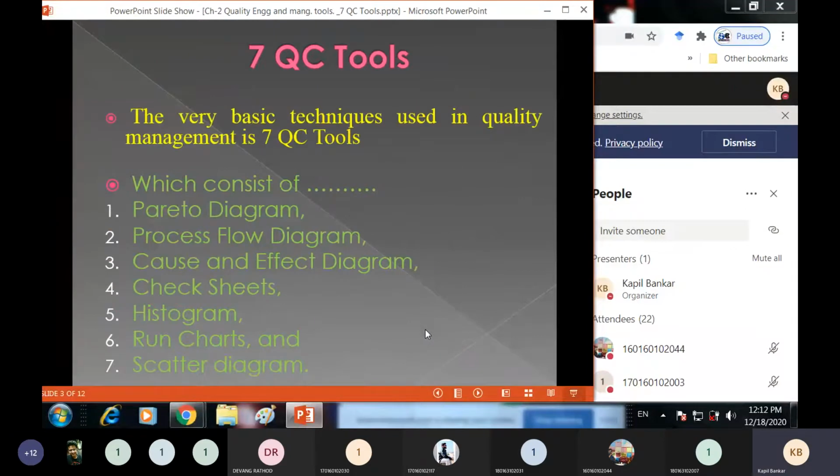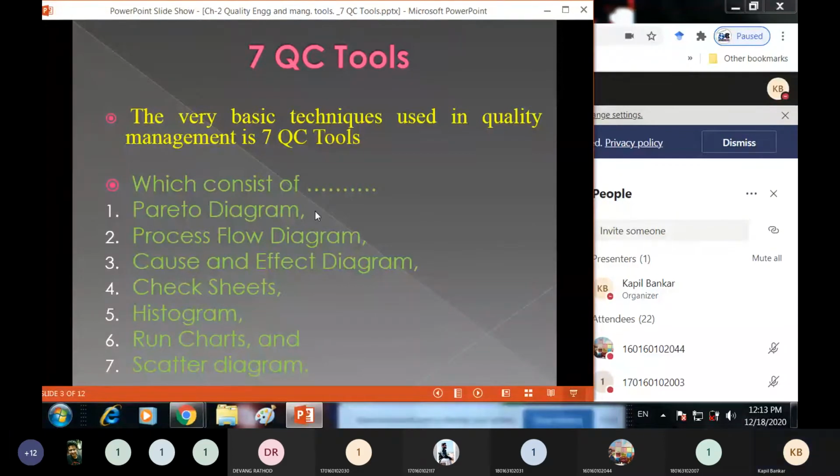The very basic techniques used in quality management are the 7 QC tools. 7 QC means 7 quality control tools. So in your chapter, the concept is 7 QC quality improvement tools, also known as 7 QC tools. The 7 quality control tools consist of: first, Pareto diagram, or you can also say Pareto analysis.